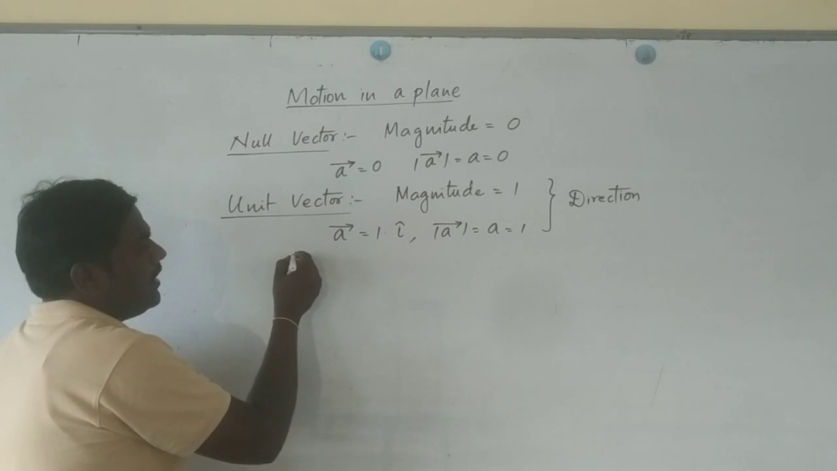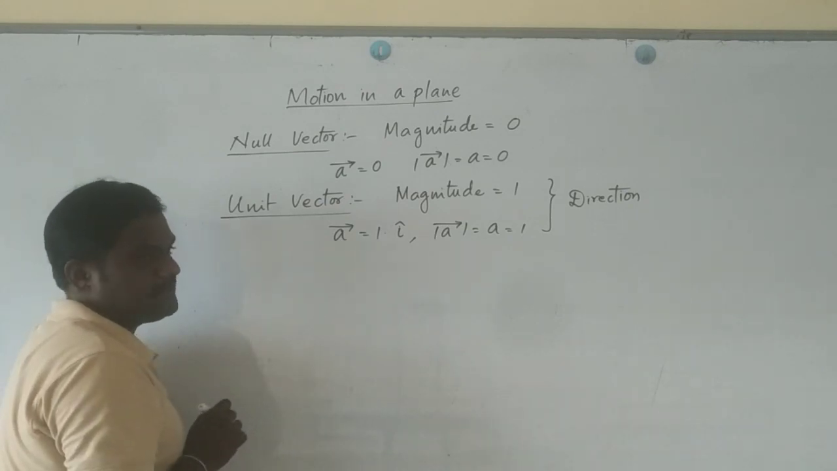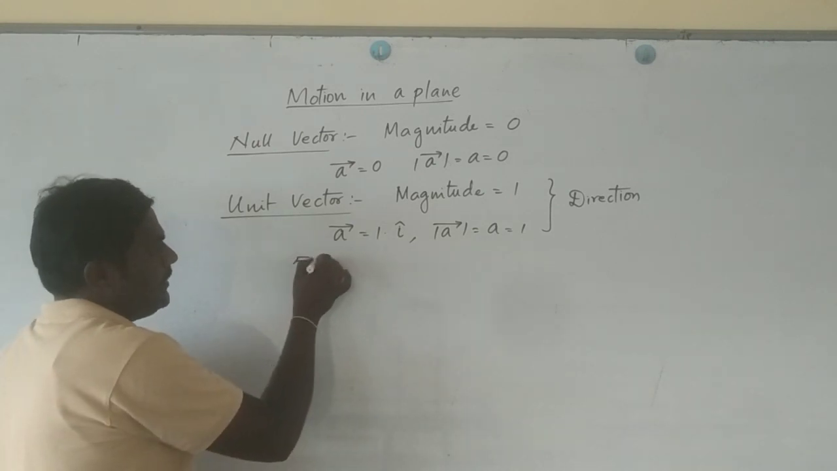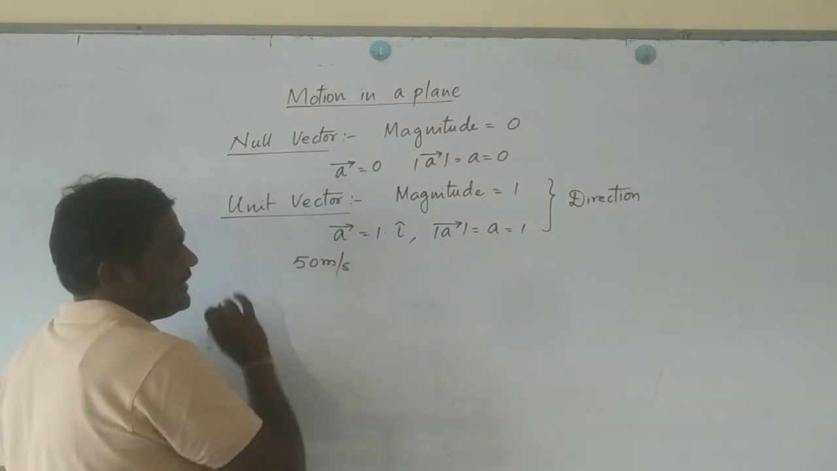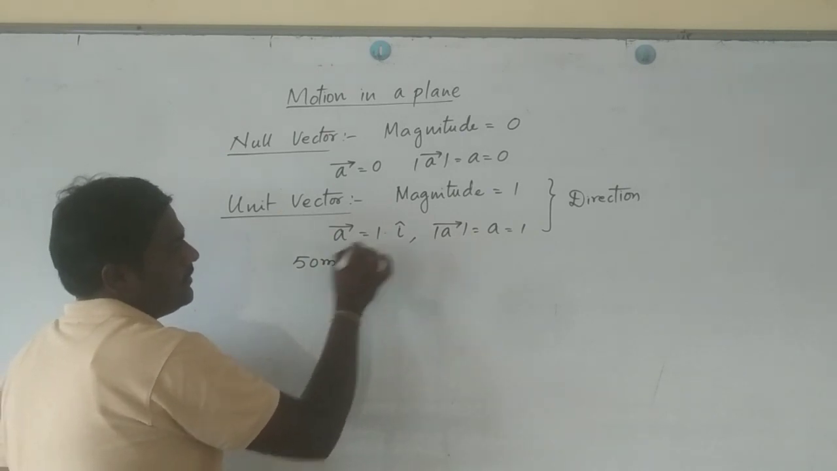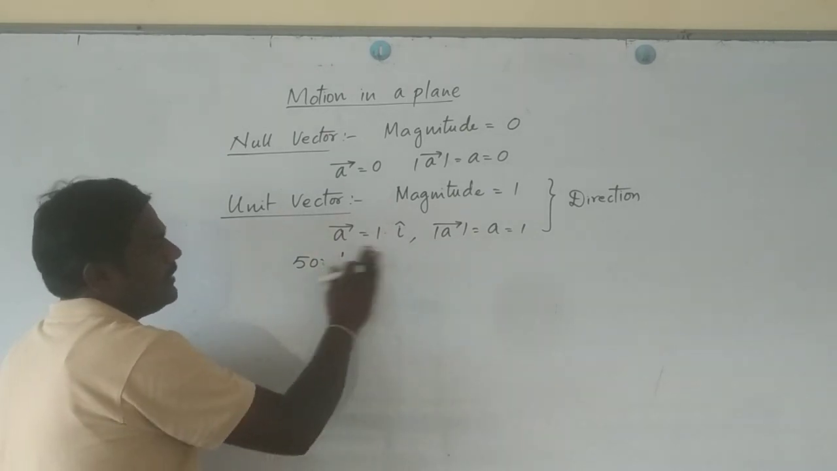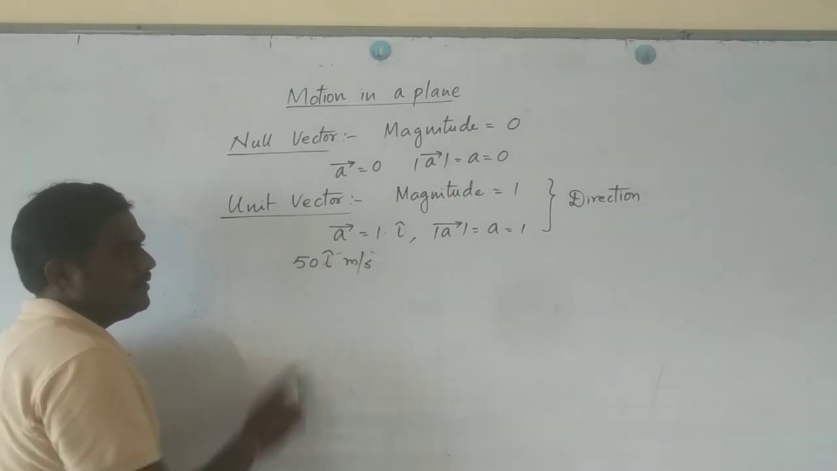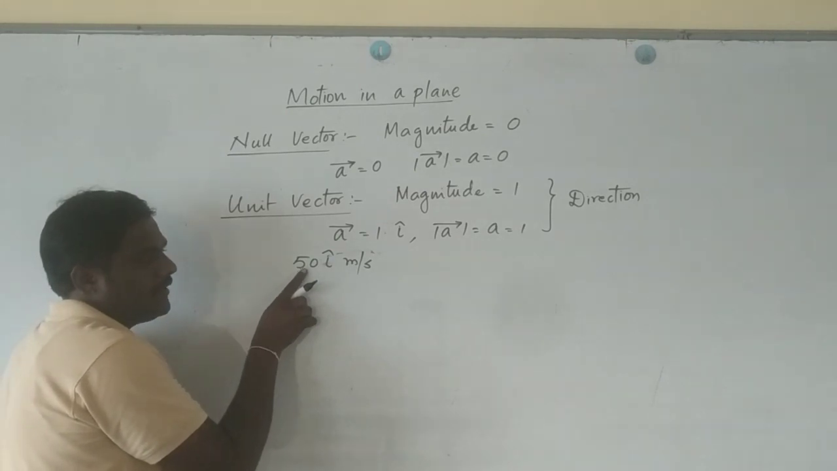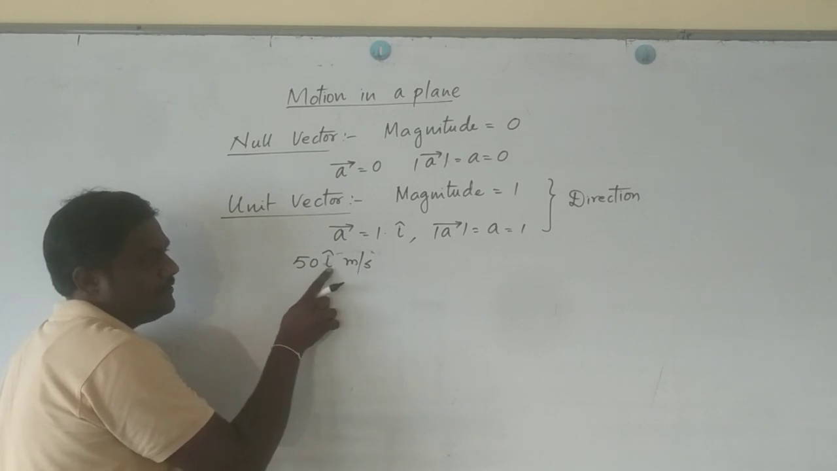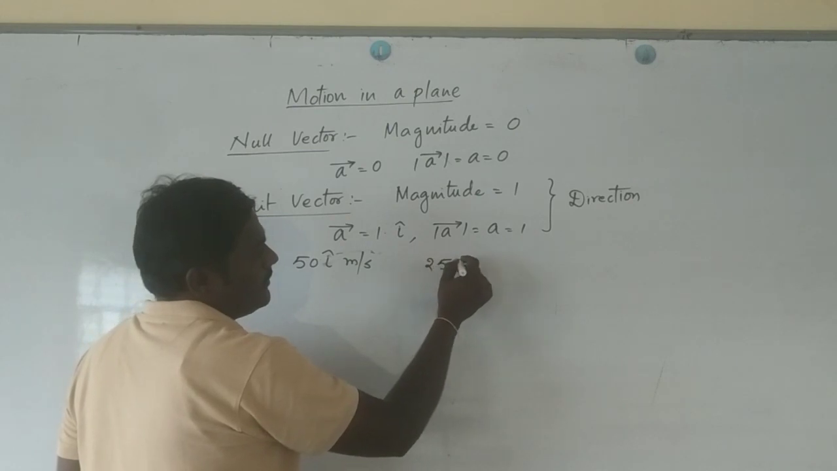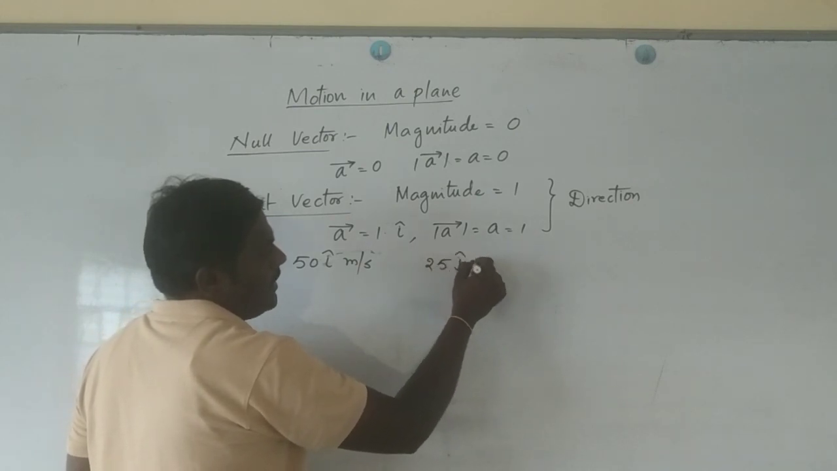Now here I will write something. Assume a car is moving with 50 meters per second along the x-axis. The x-axis is nothing but i cap. So I'll write this way: 50 i cap meter per second. Now this indicates the magnitude of the car velocity is 50 meters per second, and it is moving along which axis? X-axis. If I write this way, a car is moving with 25 j cap meters per second.